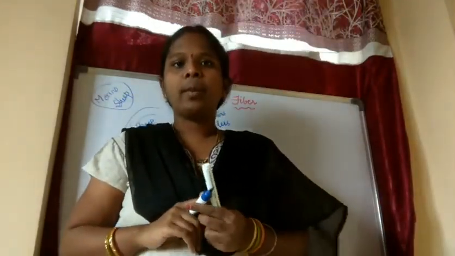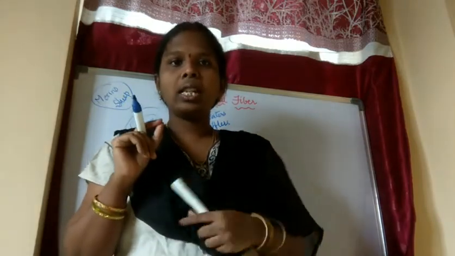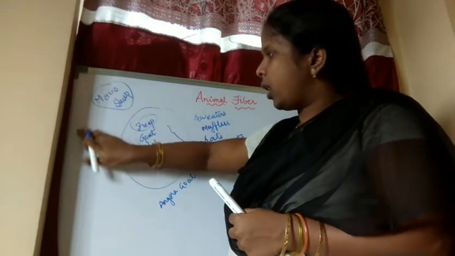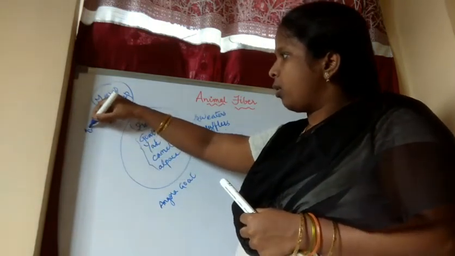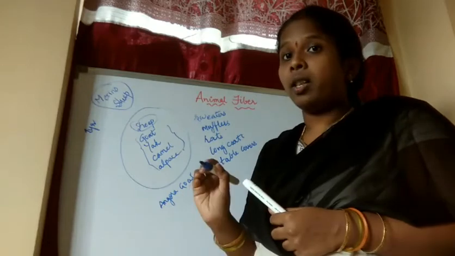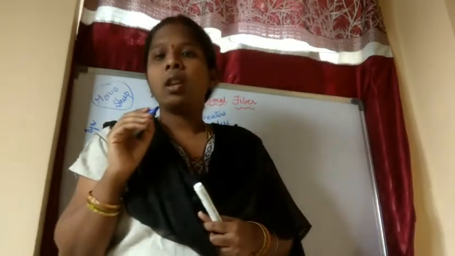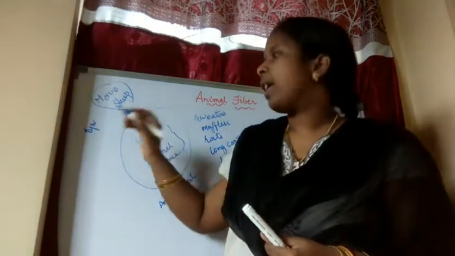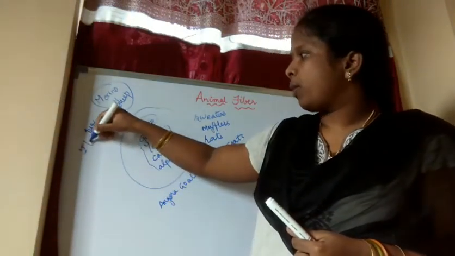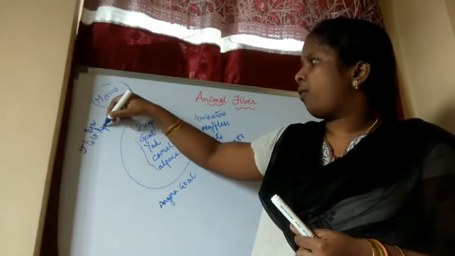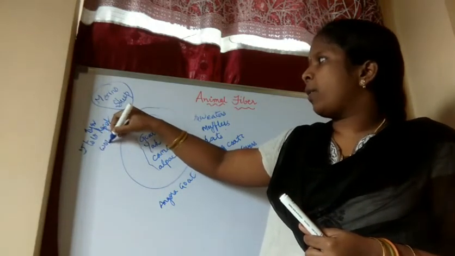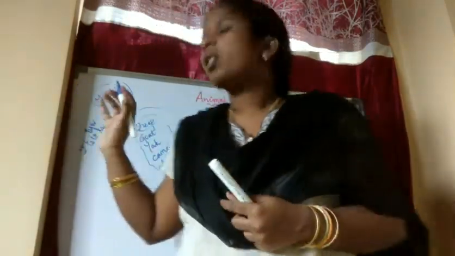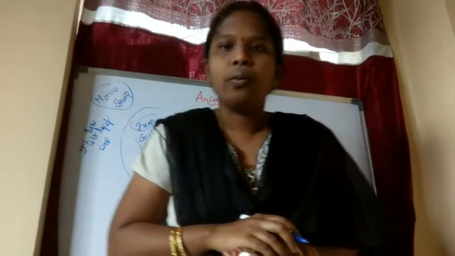Merino sheep may yield about 5 to 18 kgs of wool per year. So for 1 year, children, remember this, because I may ask in the ST: for 1 year, how much wool will a merino sheep yield? Okay, 5 to 18 kgs of wool we will get from the merino sheep for 1 year.